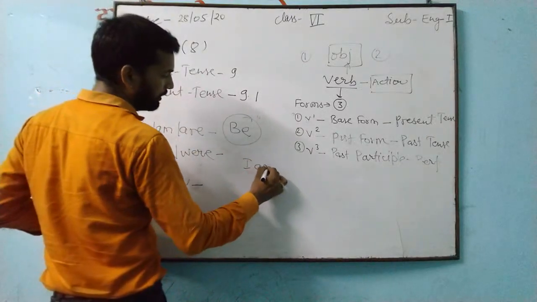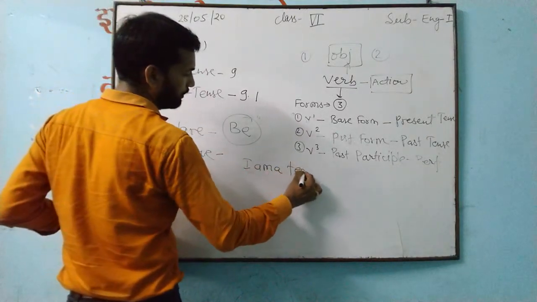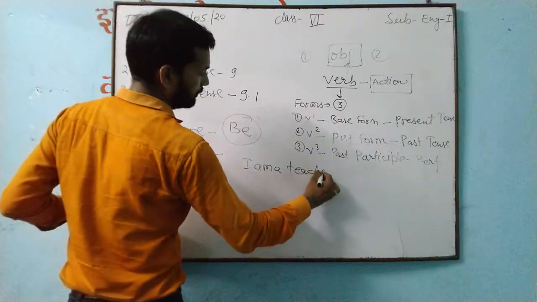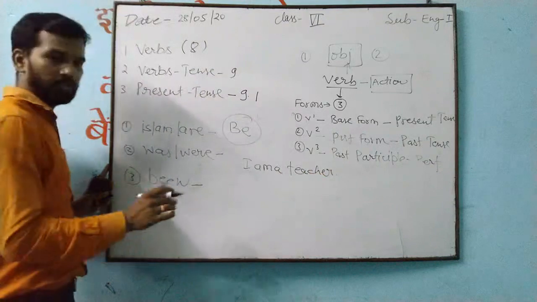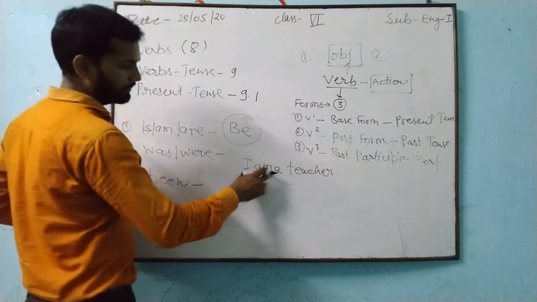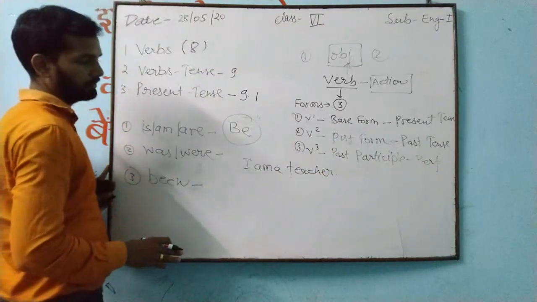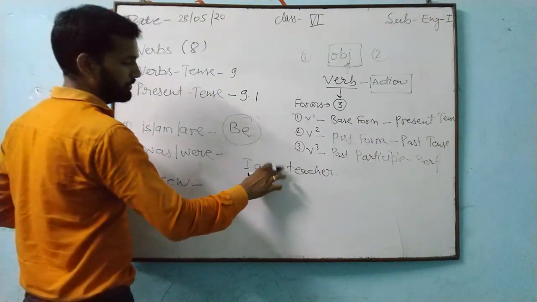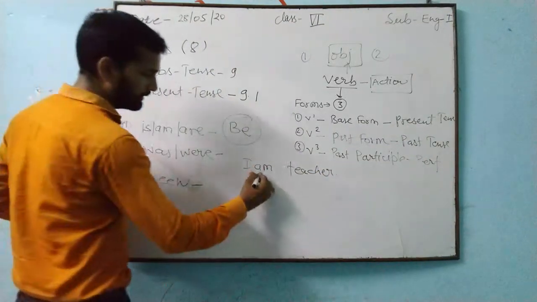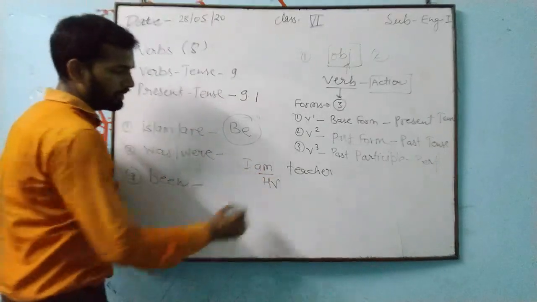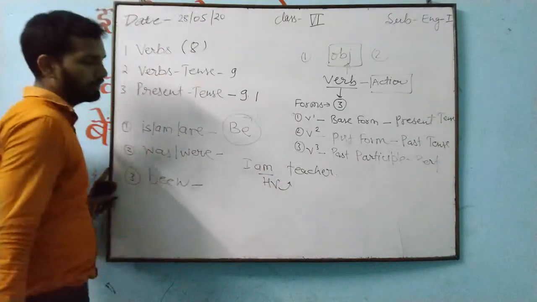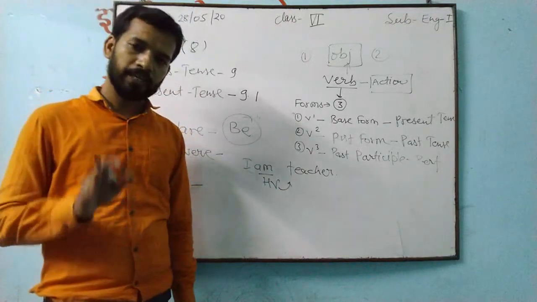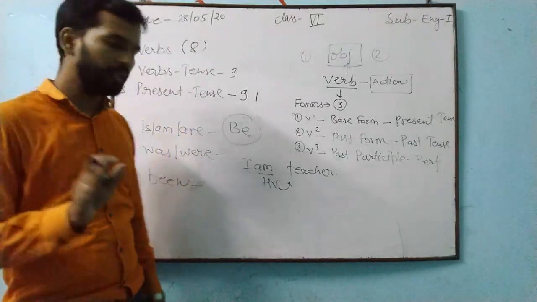I have written here, I am a teacher. Okay? Or maybe I am teacher. It can also be I am teacher. This is given. So this is what? Helping verb. After this, are you getting any main verb, any action word? You are not getting any action word.